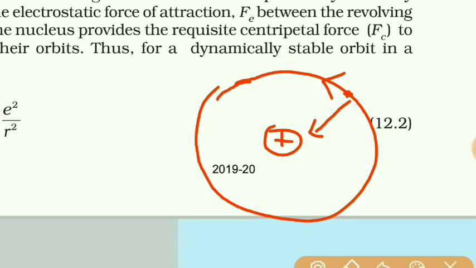And if the electron moves in a circular path, then there is a necessary centripetal force required, because we know that when any particle is moving in a circular path, one more force is acting in the outward direction, known as centrifugal force. So to balance this centrifugal force, the necessary centripetal force is provided by the Coulombian attractive force.